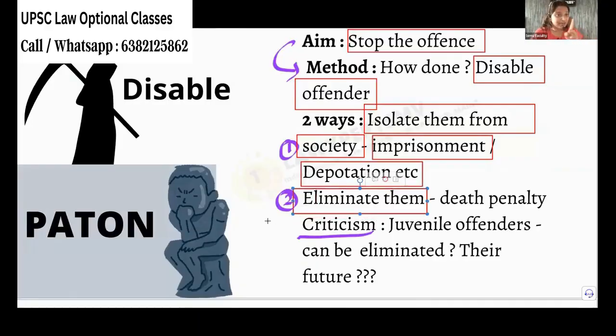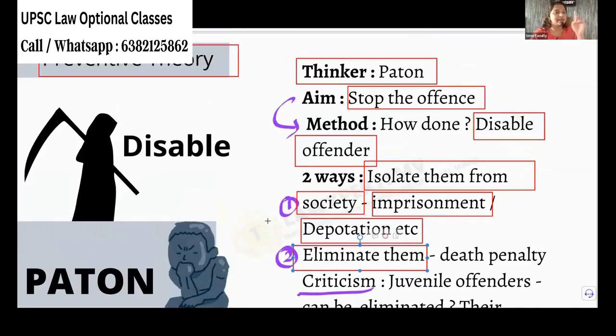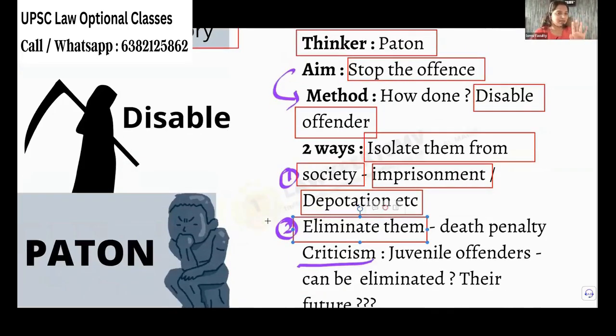See, we saw death penalty as an example in all the other theories as well. First we saw it in retributive theory, then deterrent theory. Here also in preventive theory, death penalty is supported. But what is the reason they are giving for death penalty? He has committed a heinous crime. If he is going to exist in the society, he is going to commit the same crime again and again. So what will I do? I will eliminate him from earth and send him to hell. That's how death penalty is also supported here.